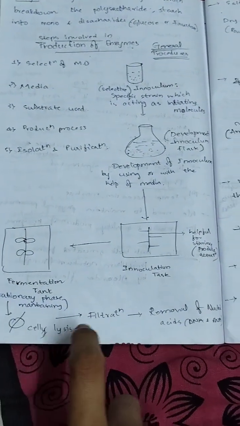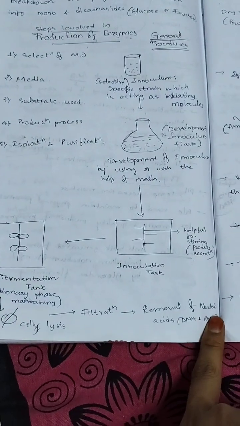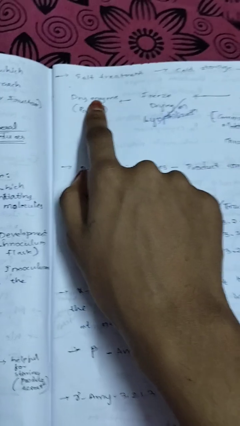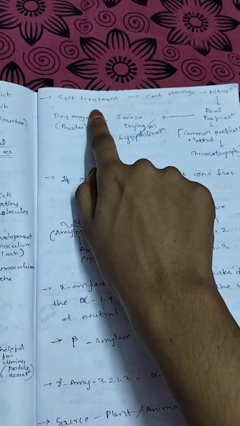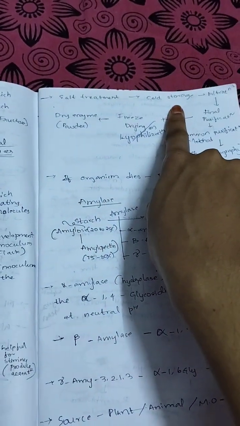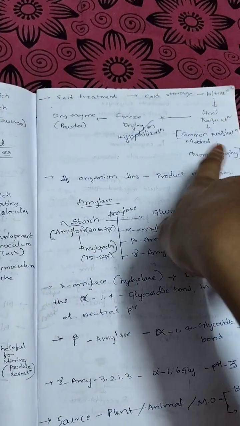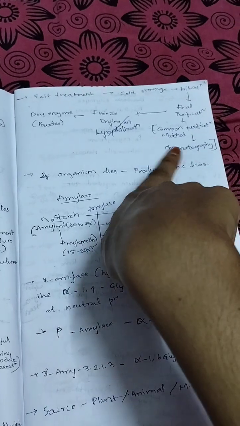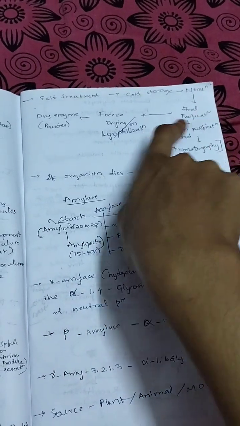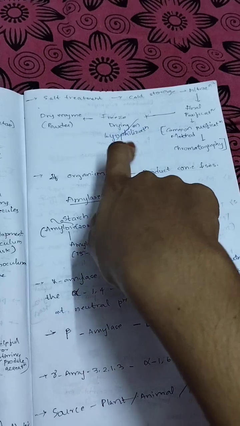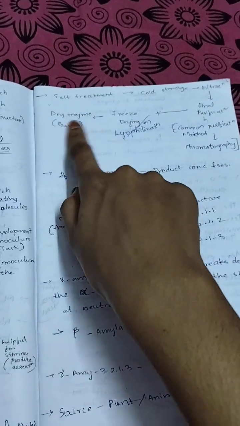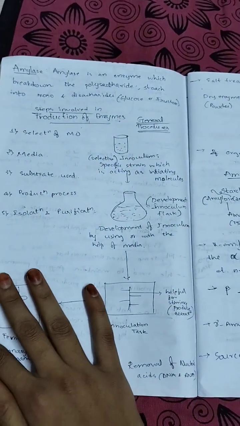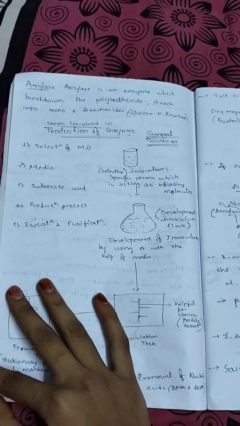Then cell lysis occurs, filtration occurs, and then removal of nucleic acid occurs. After removing the nucleic acid, there is salt treatment, then cold storage, then filtration and final purification. A common purification method is chromatography. After purification, freeze drying or lyophilization is done, then dry enzyme is produced. So these are the steps involved in the production of enzyme.